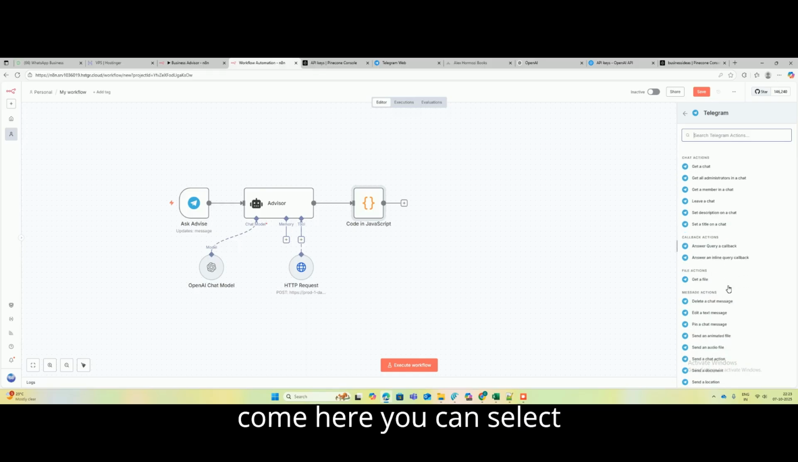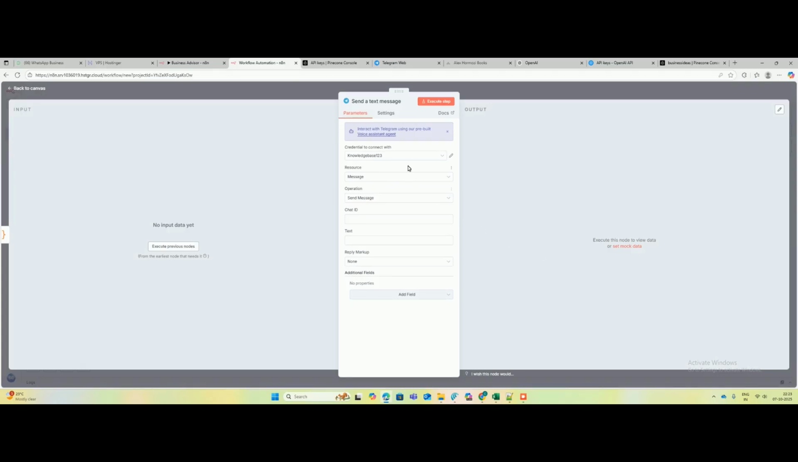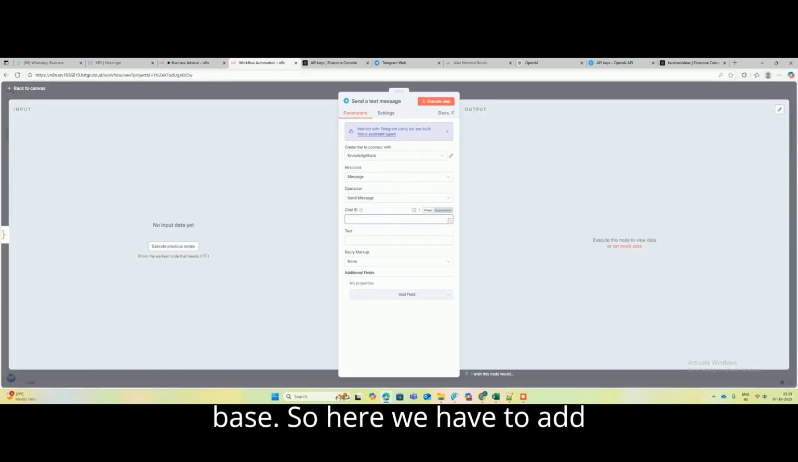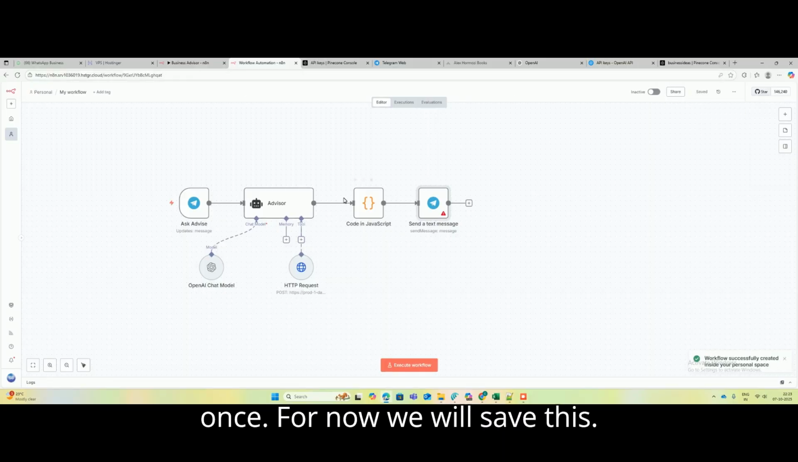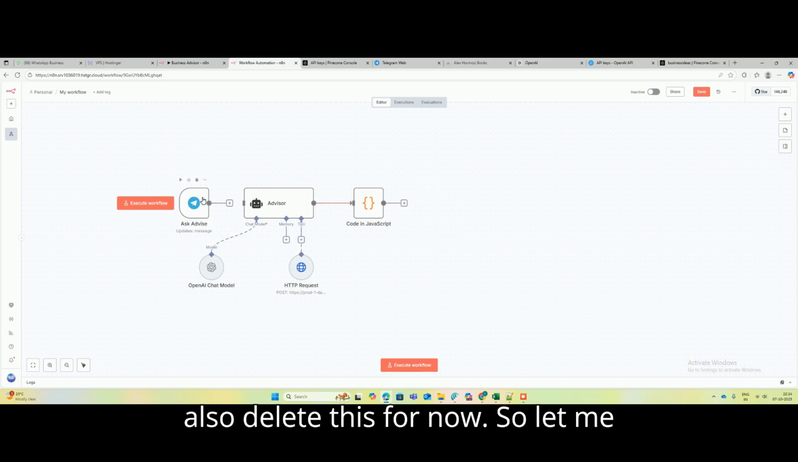Come here, you can select send a text message, and here you can select your knowledge base. So here we have to add chat ID, all these things. For this we will execute this node once. For now we will save this. I am deleting this. Okay, I will also delete this for now. So let me execute this node.